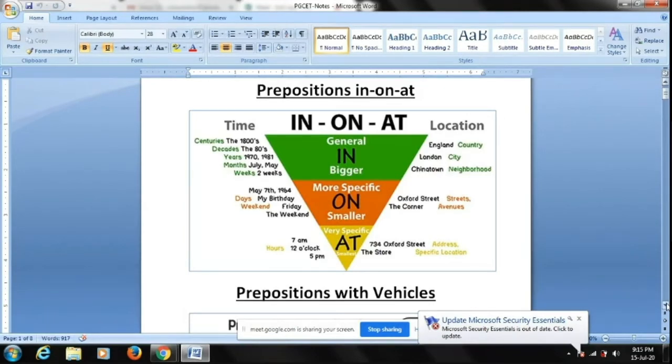Now, when you want to be very, very specific, exactly where, then we use at. Where is your apartment? It's on the Kirloskar Road, or you can say at. You can say I live at Tilakwadi. My shop is at Tilakwadi. Instead of saying in, we say at. So whenever you want to talk about an address which is very, very specific, where are you right now? I'm at the theater. I'm at the store. So you're trying to be more specific. So this is how you need to use prepositions in, on, at with respect to time and location.